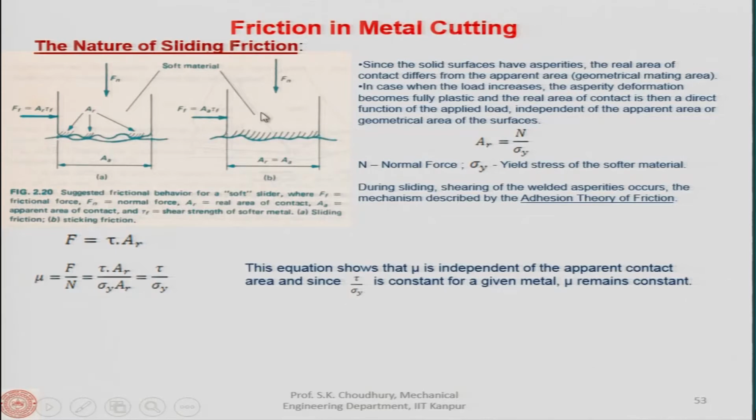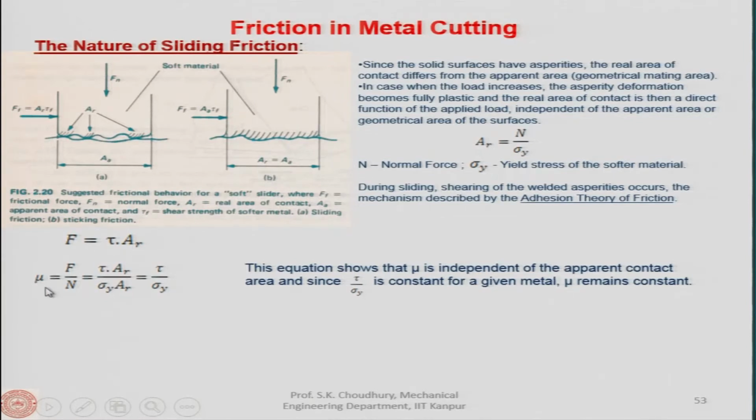Now, during sliding, when the surfaces slide with respect to each other, shearing of the welded asperities occurs. Since these asperities are welded because the force is becoming more, they will be sheared, and this is the mechanism described by the adhesion theory of friction. The adhesion theory of friction says that F, the friction force, is equal to tau times AR.